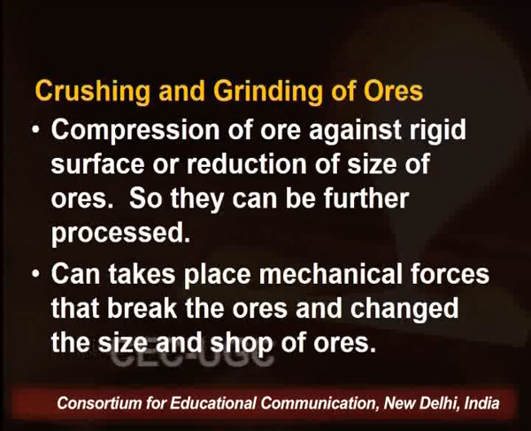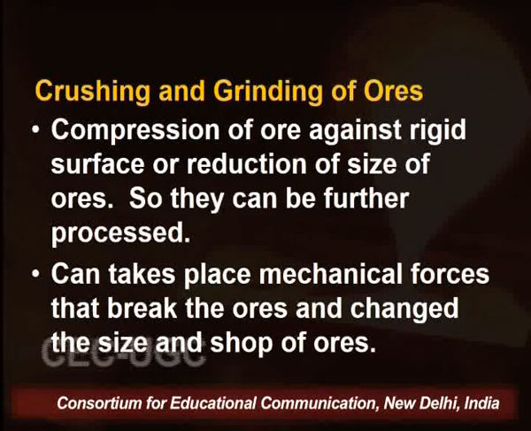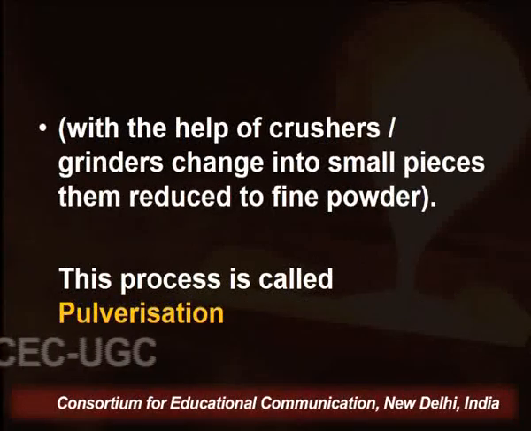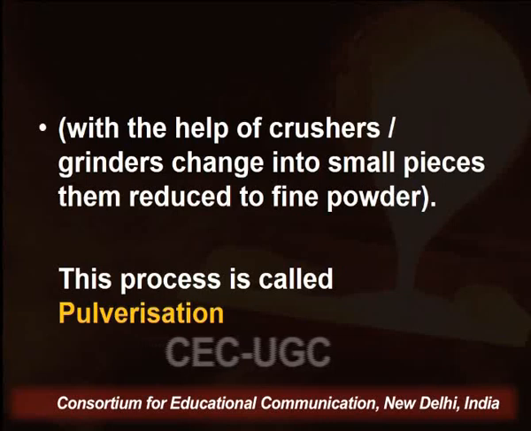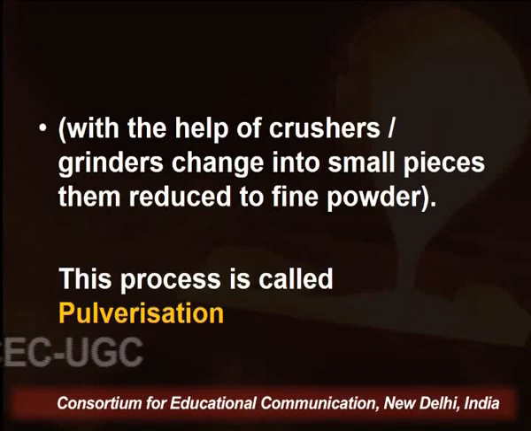We have to reduce the size of ores for further processing, and grinding and crushing take place through mechanical forces, which break the ore and change its size and shape. Grinding can take place with the help of crushers or grinders, which change the ore into small pieces and reduce them into fine powder.